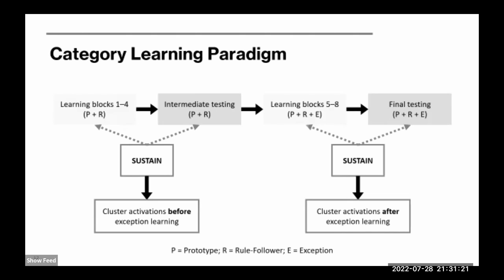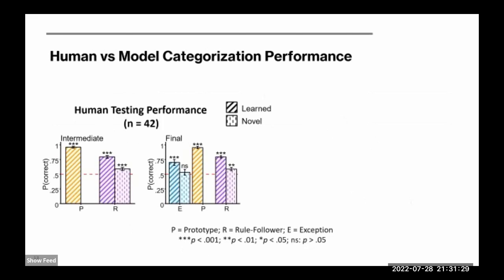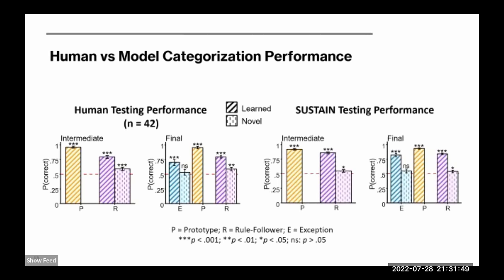But before we examined these cluster activations, we checked if SUSTAIN was successfully fitted to people's behavioral data. In the testing phases, the 32 human participants recruited showed above-chance categorization performance for all types of stimuli, except the novel exceptions in the final testing phase. So people in general had difficulties generalizing learned information to unseen exceptions. And then SUSTAIN replicated people's testing performance pattern and was significantly predictive of individuals' categorization accuracies.